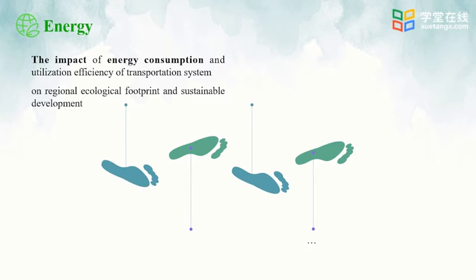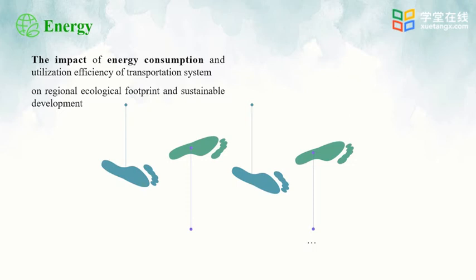We may try to calculate the carbon footprint of the Chinese aviation industry during its production and operation process every year. We can also compare the oil-fueled automotive with the electric vehicle to see the difference of their ecological footprint.